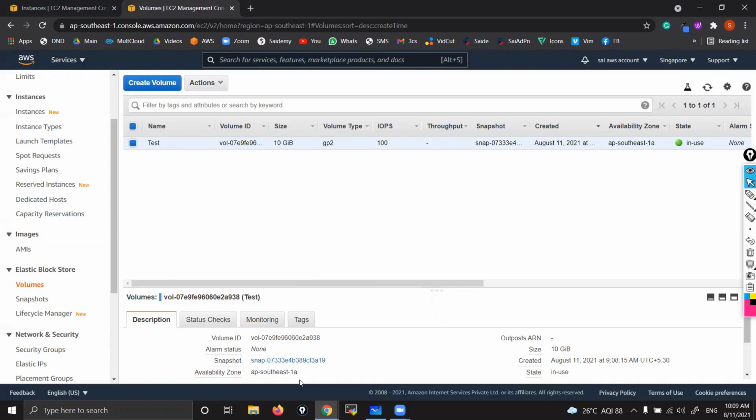Sorry, last one. For EBS volumes, can we decrease the size? Can we stop the instance and then decrease it? No, you can't, other than the root. No, you can't decrease. That option itself is not there. It could be any drive.